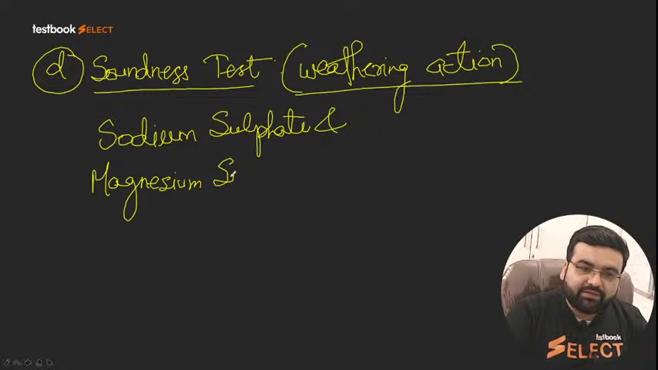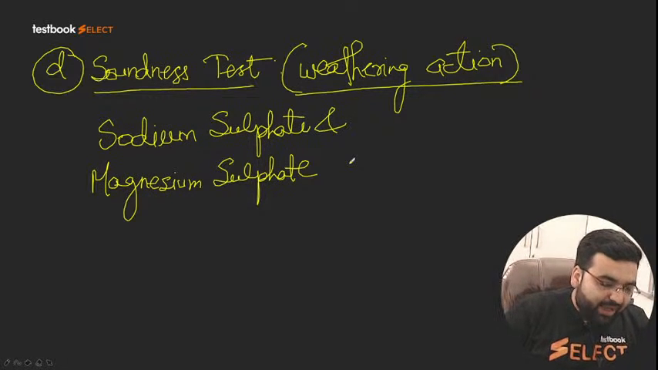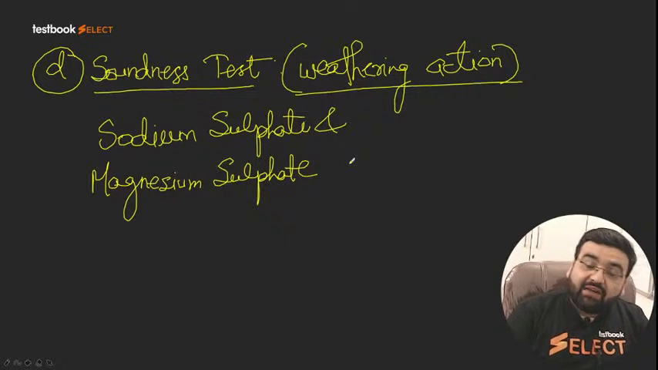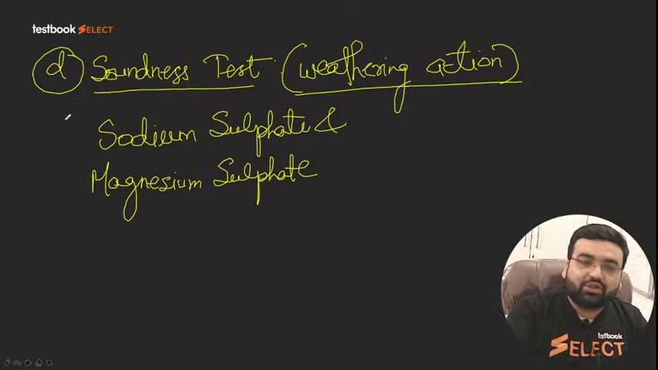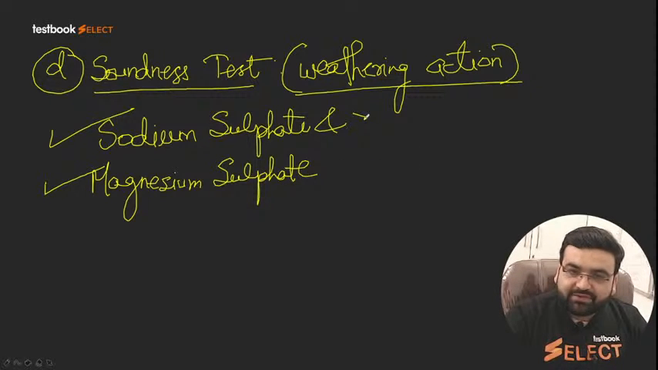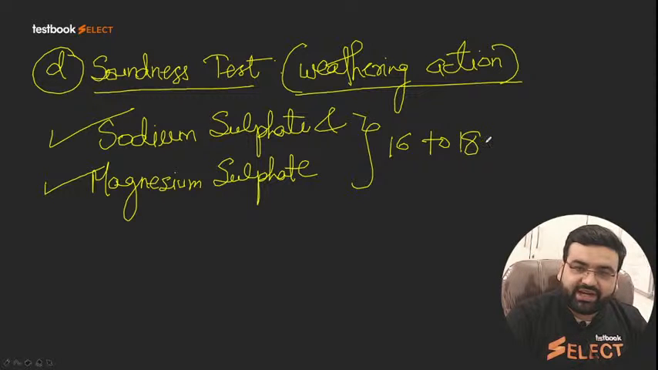Magnesium sulfate. So we have two chemicals. The first one is sodium sulfate and the other one is magnesium sulfate. What we do is dip our aggregates in either of the two, either sodium sulfate or magnesium sulfate. We dip our aggregates for 16 to 18 hours.